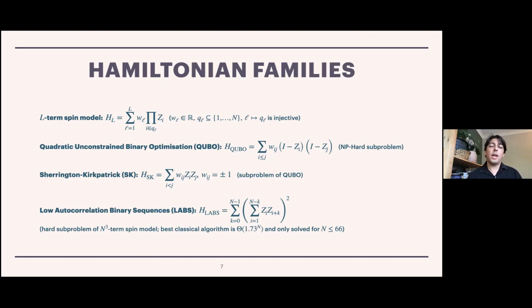And then the last one we look at is so specific that in fact there's only one instance per choice of capital N. This is the so-called low autocorrelation binary sequences problem, or LABS. And this is a hard subproblem of the L-term spin model. And the best known classical algorithm scales exponentially in capital N. And it's in fact only ever been solved for N less than 66. So it's quite a nice test case. You can imagine that if we ever find a quantum algorithm that's able to solve LABS for N greater than 66, then we've found something that a quantum computer can do that's useful, is maybe a stretch, but interesting.